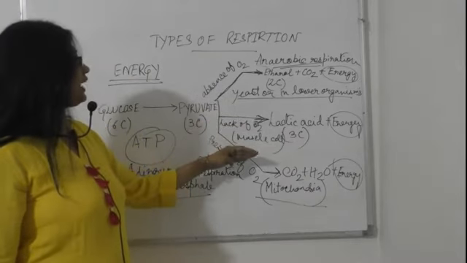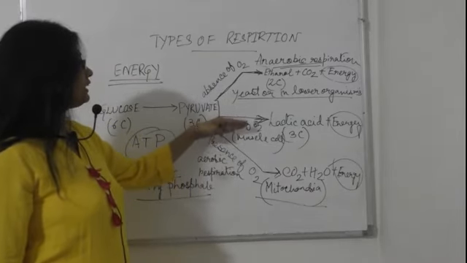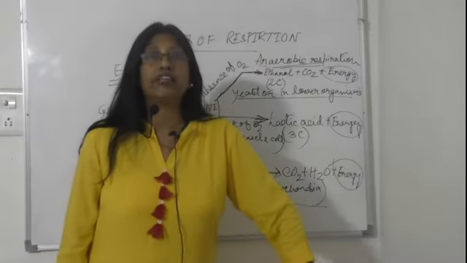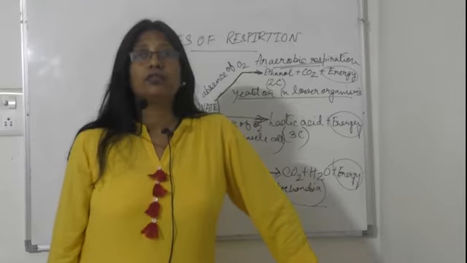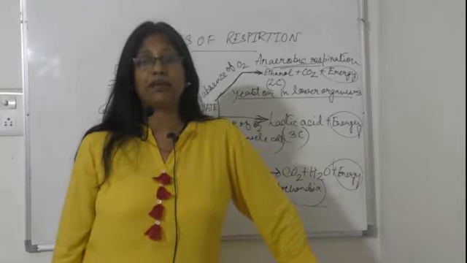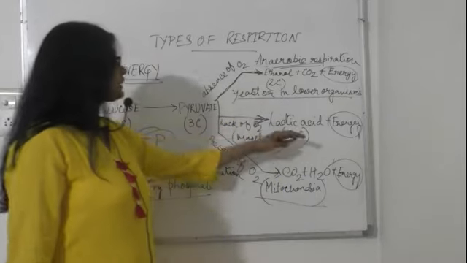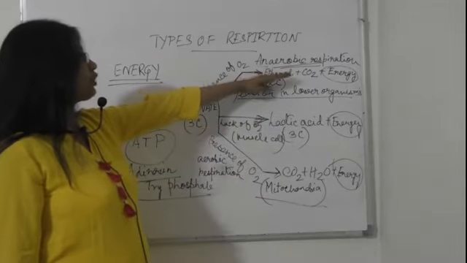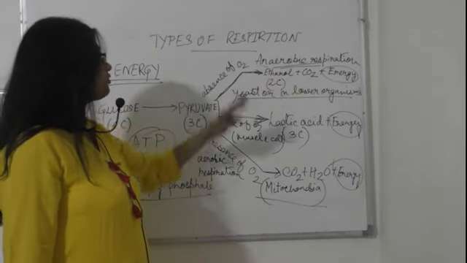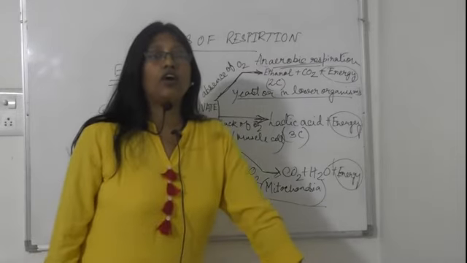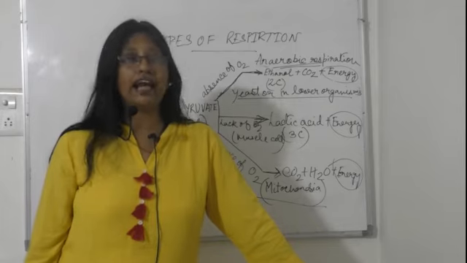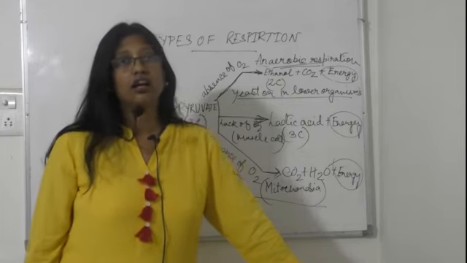The case where there is lack of oxygen is also considered anaerobic, because there is no sufficient oxygen there through which the cell can do proper respiration. So basically we have 2 types of respiration according to the availability of oxygen: aerobic and anaerobic respiration.